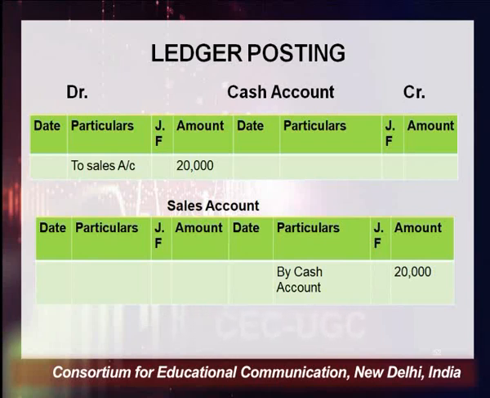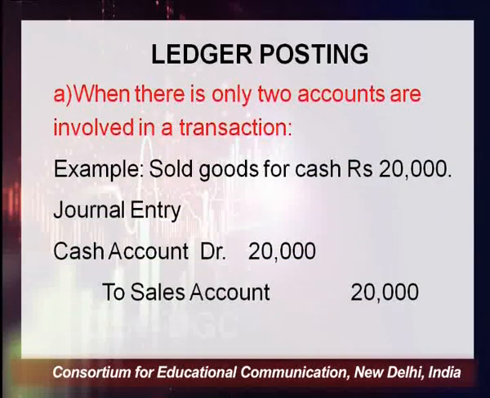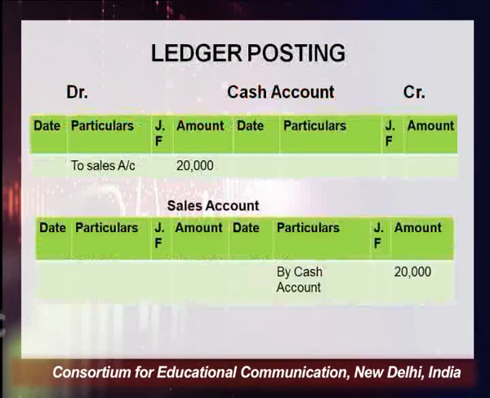On the debit side we denote this with "To", and on the credit side we denote it with "By". So we record it on the debit side, to sales account, worth rupees 20,000. In the sales account, the name of cash would be recorded on the reverse side, that is on the credit side, with the name "By cash account".